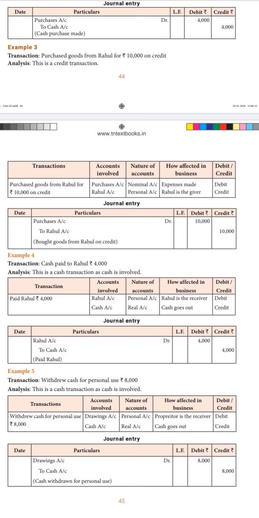So here cash is going out of the business, so you'll credit the cash account. So as usual, when you write the journal entry, you will write drawings account debit to cash account. Withdrew cash for personal use can be written as the narration. Write the amount in the debit column and the credit column.